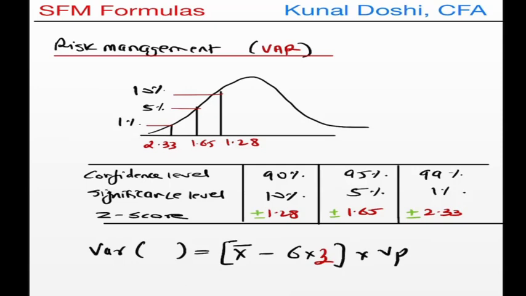So here let's assume that the VAR I'm calculating is at 10%. In this case my z-score, instead of the z here, I will replace with the value of 1.28. That will be the value I'll replace, and I'll get the probability and the value of loss. So what VAR gives you is the maximum loss that can happen at a particular probability, and at that probability we can conclude that this is the maximum daily or weekly or monthly loss at a particular significance level. That's what VAR gives you.